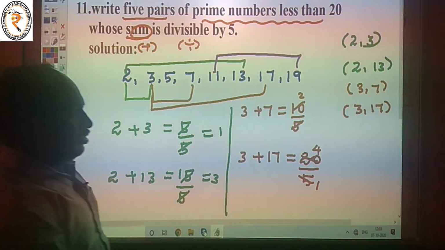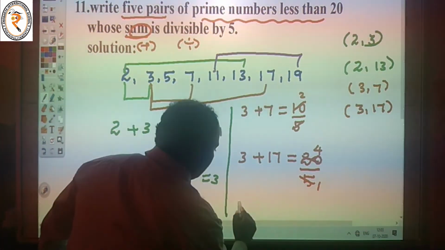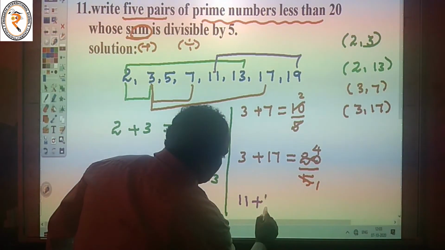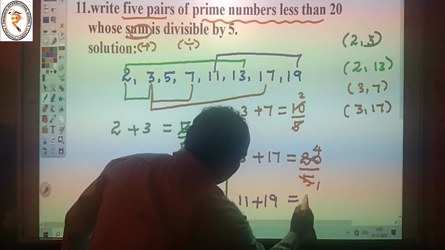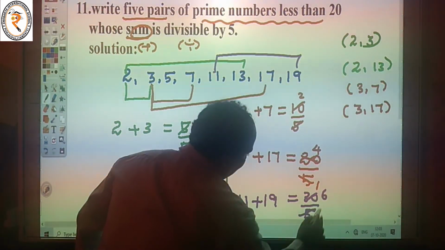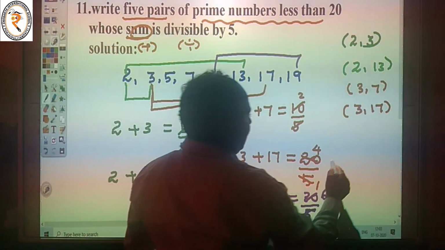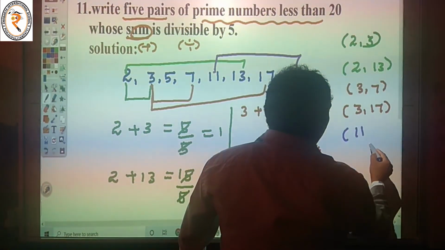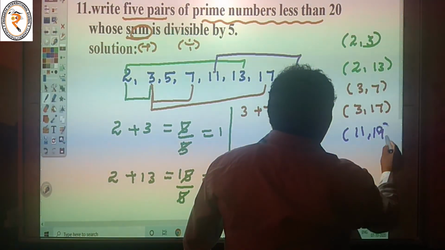The next one, 11, 19. 11 plus 19 is equal to 30. Divided by 5, 6 times. So 11 and 19. The fifth pair is 11 and 19.